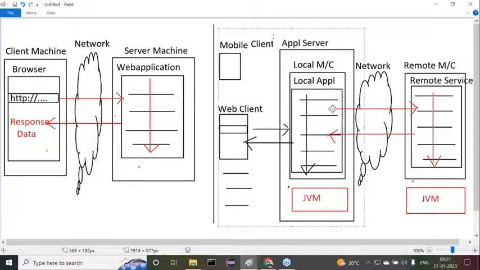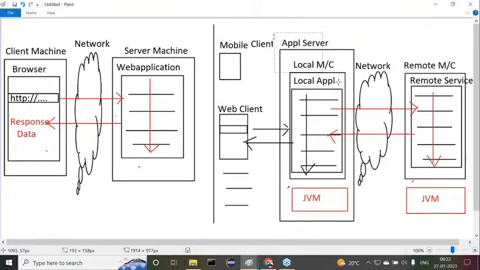This part, exactly this part, this web client and application server, local application, this part is what their web part. Yes, sir. All of you are getting my point or not? Only these two is what their web part.